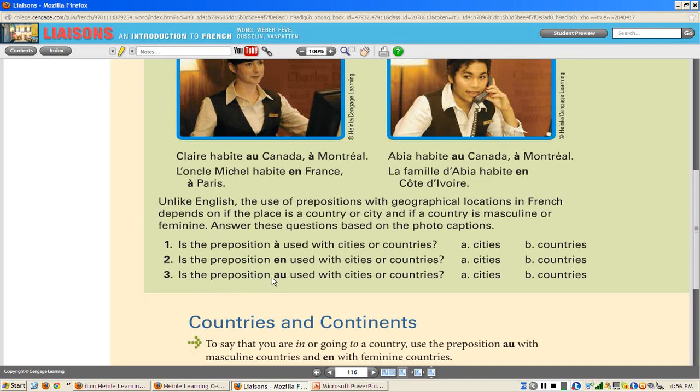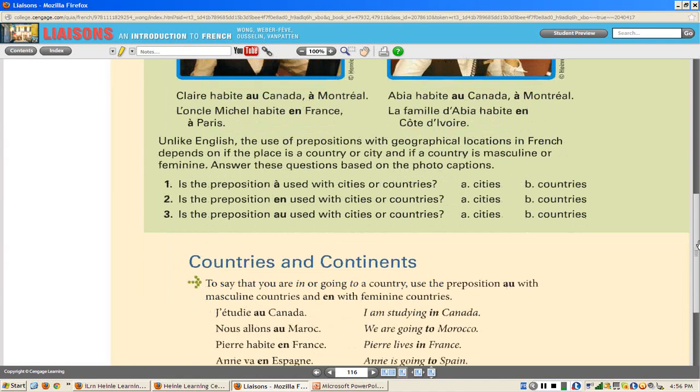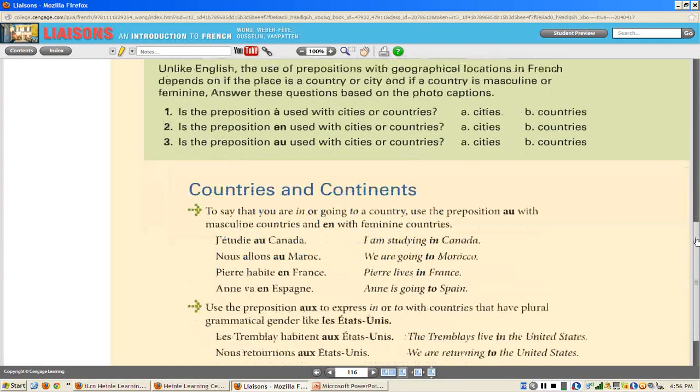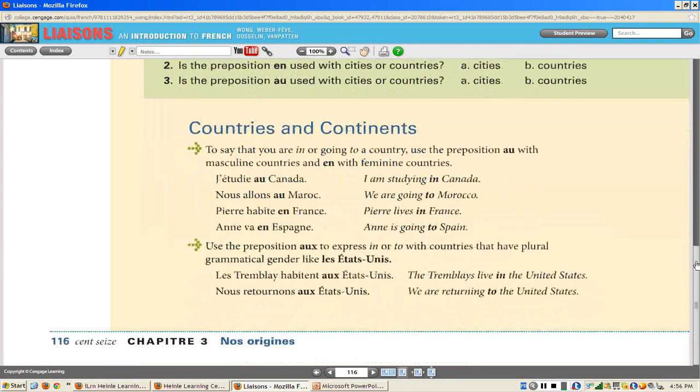The preposition au, that's a-u, but it sounds like an O, is used with masculine countries. And what about plural countries? You just take this O, a-u, and you add an X. Here's some examples that they give you in the book.